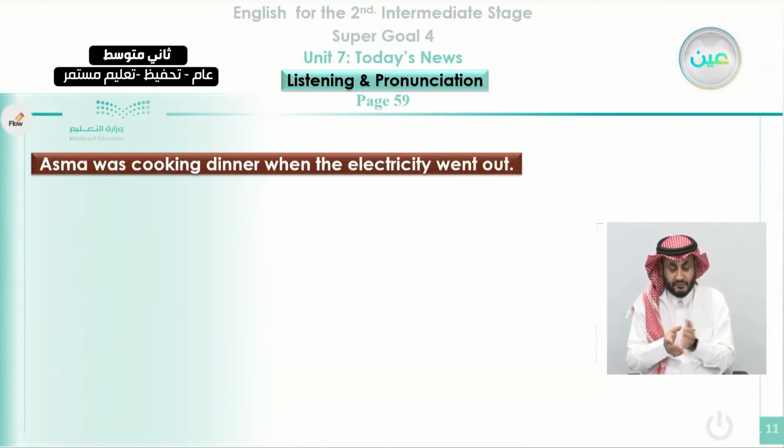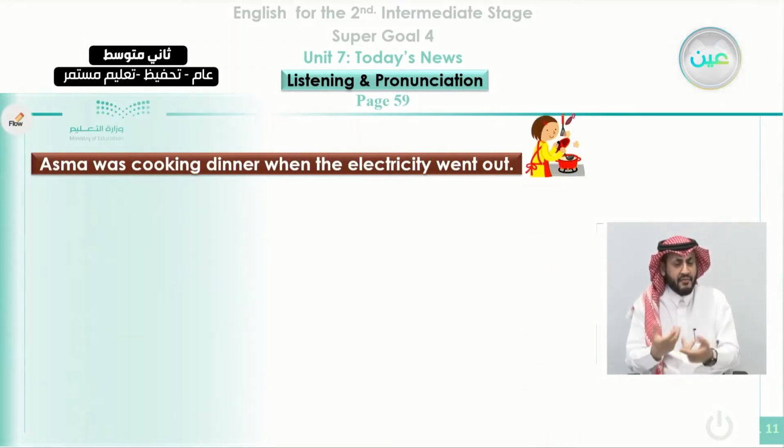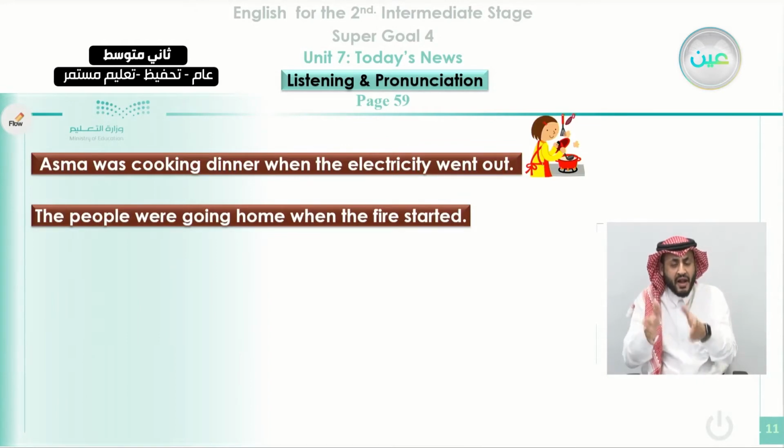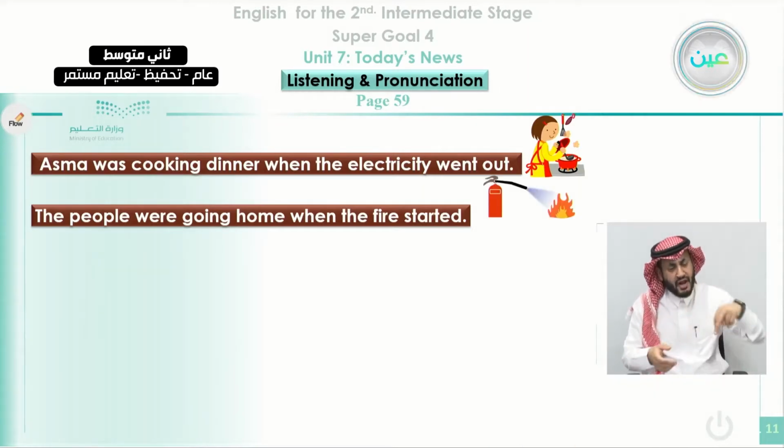Okay, also we have some sentences like here we said Asma was cooking dinner when the electricity went out. We can also have two actions in the past. We can say the people were going home when the fire started. So these are two actions.